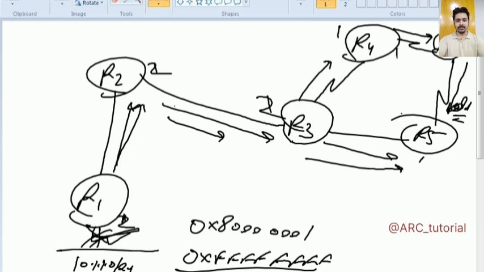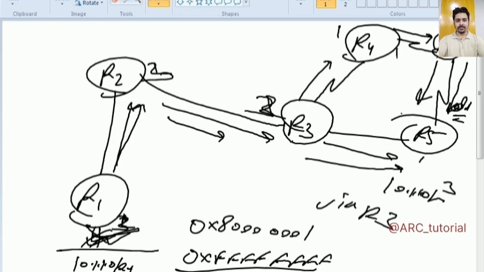Now in case it comes up immediately, it will give this update with sequence number 3 to R2 as well as R3. R3 will give this information to R5 that it has come up once again, so R5 will install it immediately via R3 with sequence number 3. Let's say R5 has also received the older update coming from the direction of R6, with sequence number 2 saying this network has gone down. This time R5 is not going to accept this information because it received this update with a lower sequence number. So if any router in OSPF receives any update with a lower sequence number, it will never accept it. It will simply discard that update.